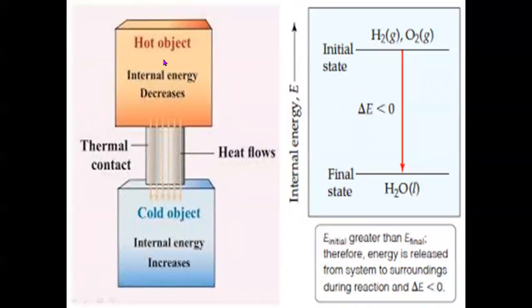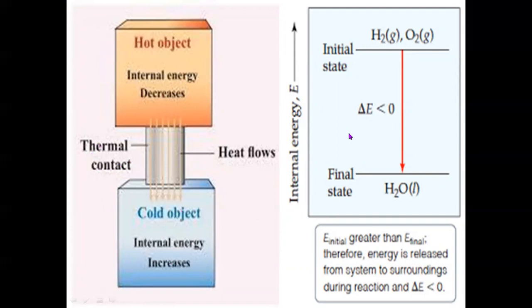Now, heat flows from hot body to cold body. How does it flow? When they come into contact with each other. So thermal contact is necessary when heat is to be transferred from hot body to cold body. That means they should be in contact with each other.